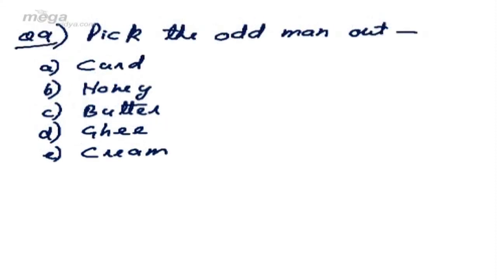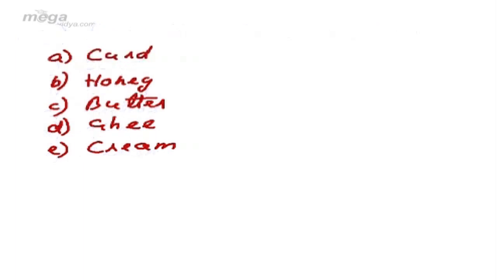My next question is pick the odd man out, and the options are curd, honey, butter, ghee and cream. The options with us are curd, honey, butter, ghee and cream. Odd man out, again, out of these five, four are alike and one is different. The one which is different is our answer.